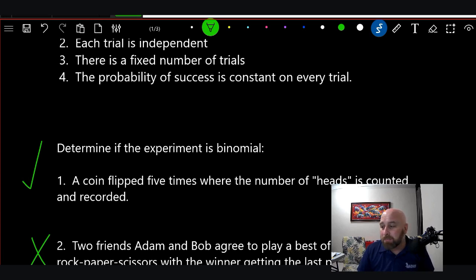Number 4, the probability of success is constant. And that I would say no as well. The book says yes. And I mean, I get what they're saying, but I would say no because of the whole tie thing. The probability is that there could be a tie, but what they're saying is the probability of putting scissors is 1 in 3. The probability of putting paper is 1 in 3. So I get that, but you could argue with that one.